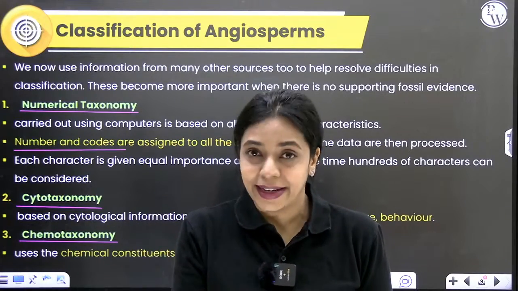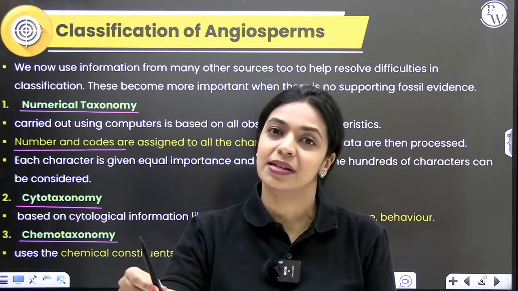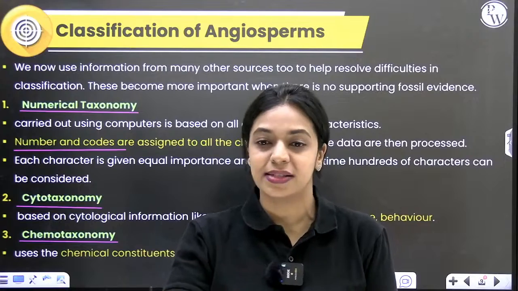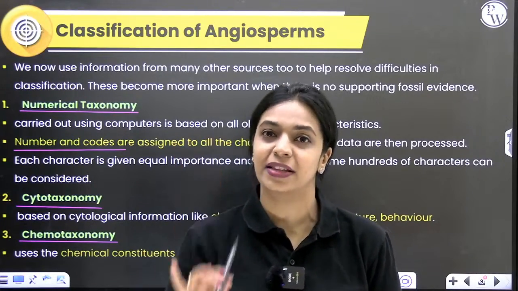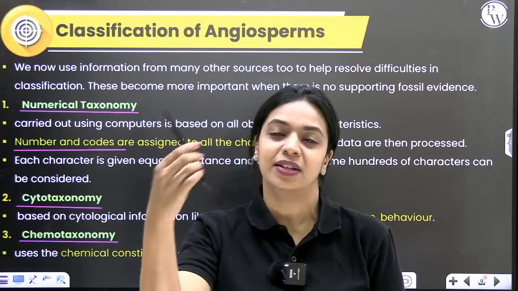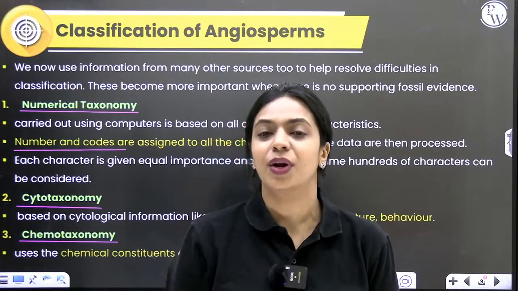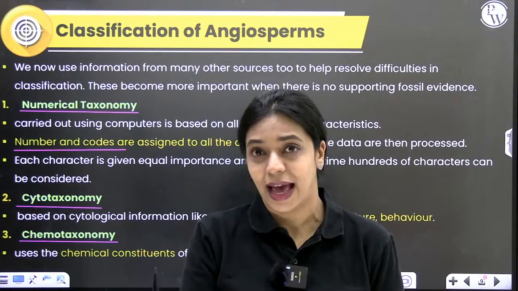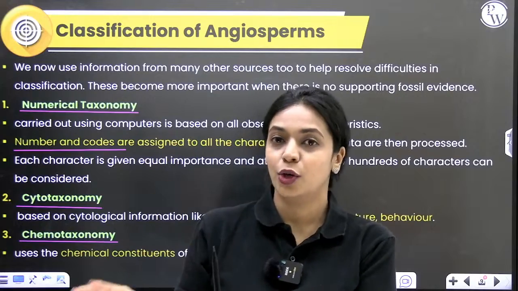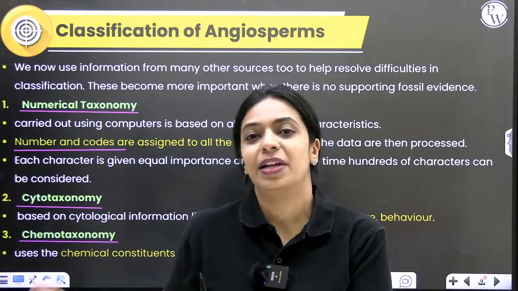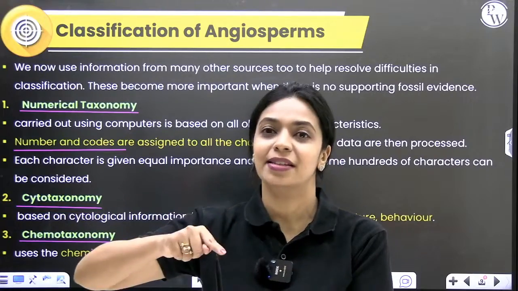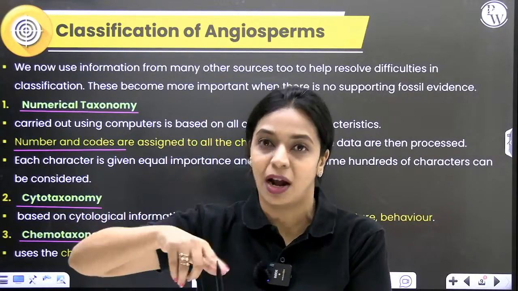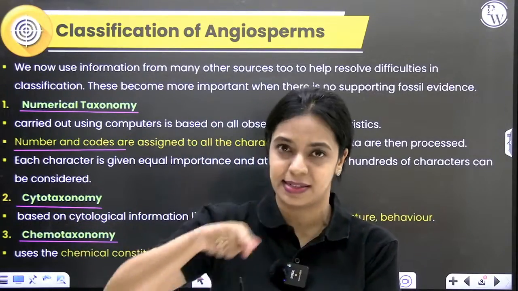You want to find out if this plant is closely related to plant B, or to plant C. If you find that out, it's easier for you to classify this plant. You will find out in which taxa it can belong. So what can you do then? You will list out all the characters of this plant and see how much similarity plant A has with plant B, and compare the similarities that plant A shares with plant C.